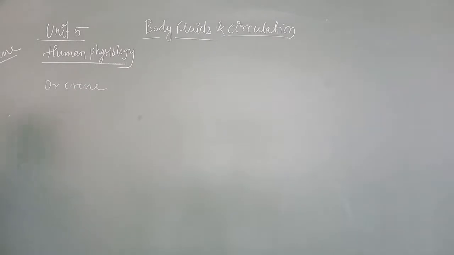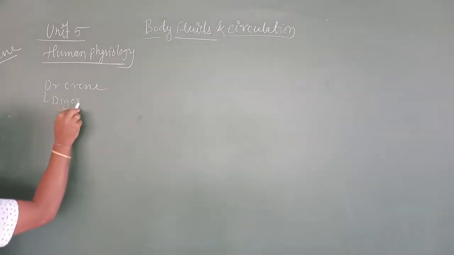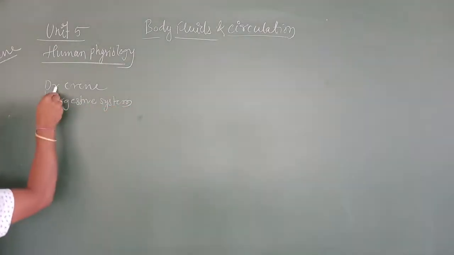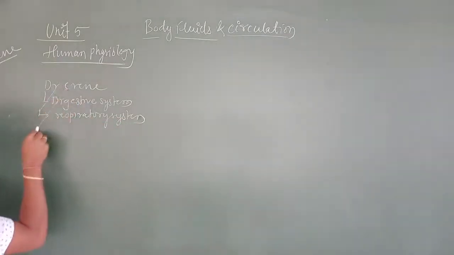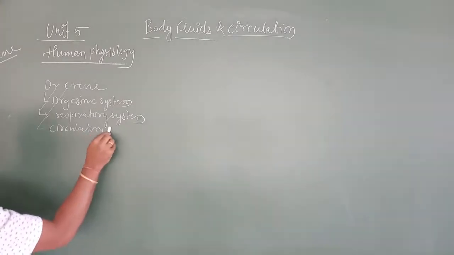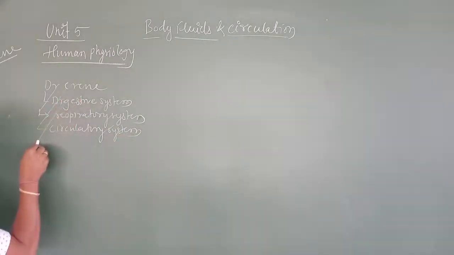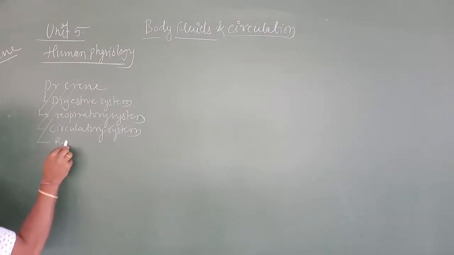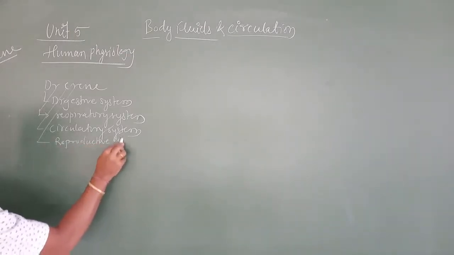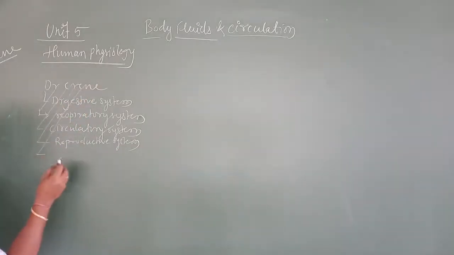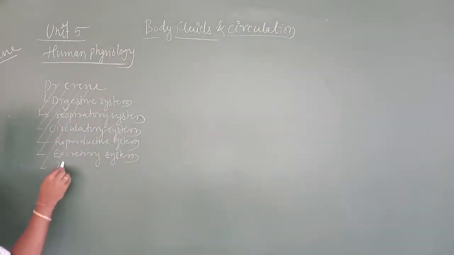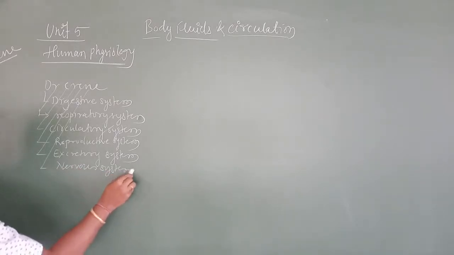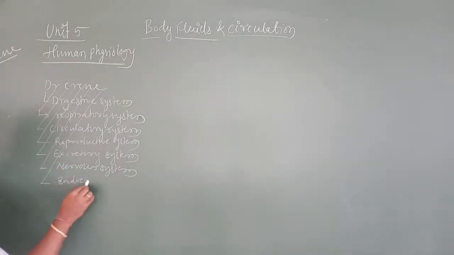Like this, Dr. Crane. Now this D is for digestive system, this R for respiratory system, this C for circulatory system, again this R for the reproductive system, this is E for excretory system, this is N for nervous system, and again this is E for endocrine system. This many physiologies we are going to study.